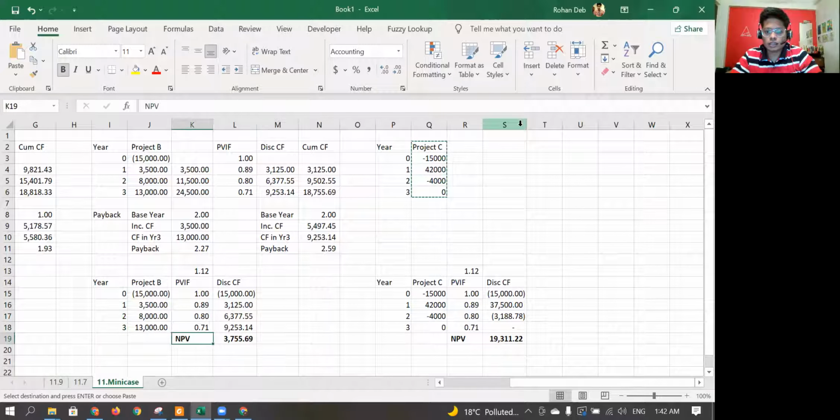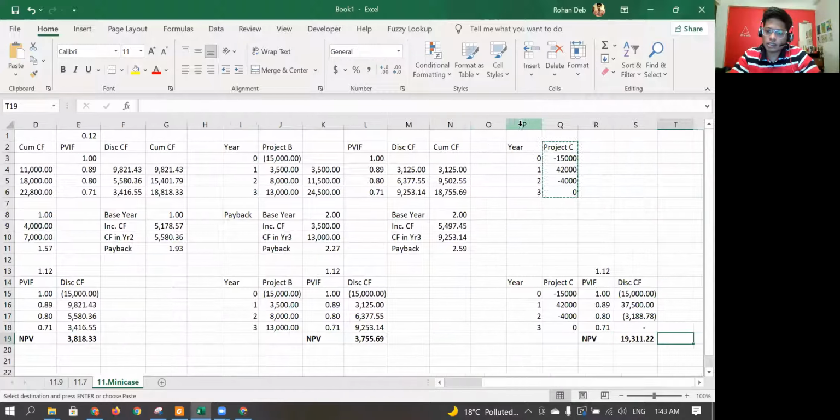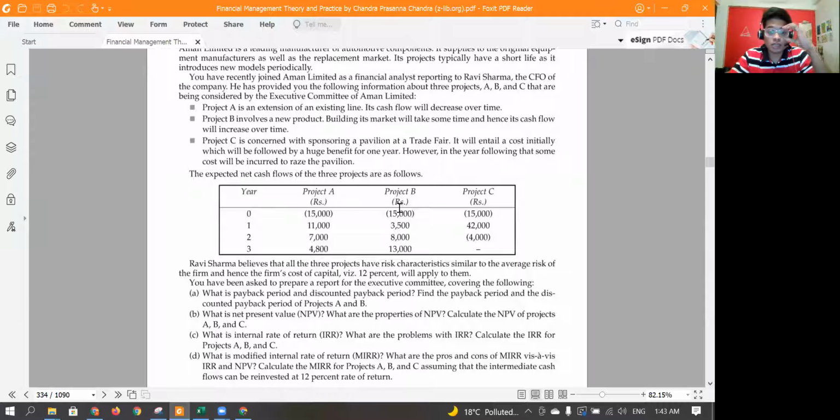So you can see that the NPV for the first project is 3818.33, NPV for the second project is 3755, and the NPV for the last project is 19311, which is best. So the question asks me what is the NPV of ABC, so I know the NPV values. What is the internal rate of return?